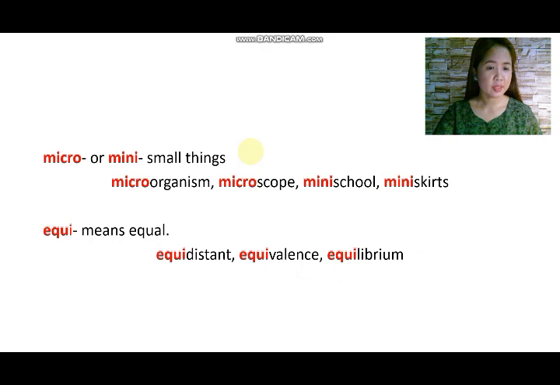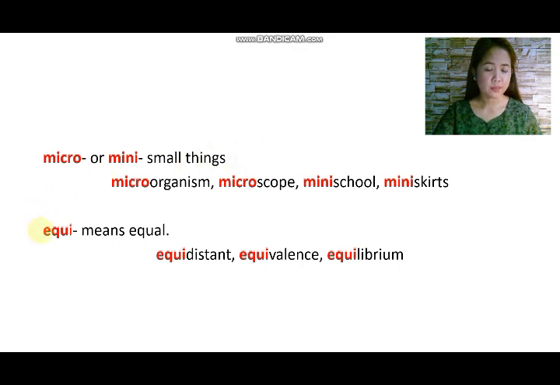Then we have micro or mini, which refer to small things. These are attached in the words microorganism, microscope, minuscule, miniskirts.